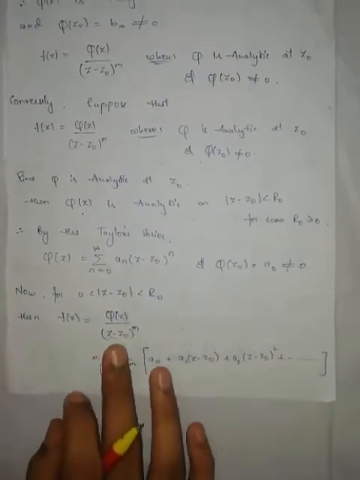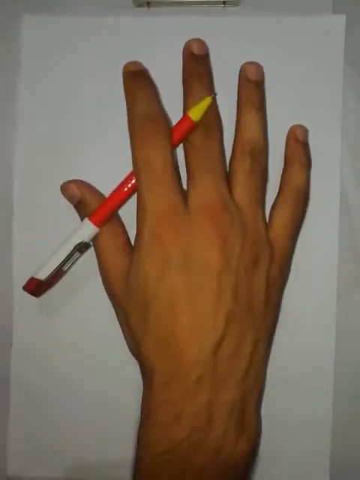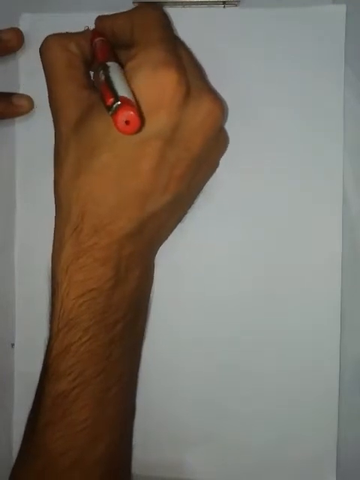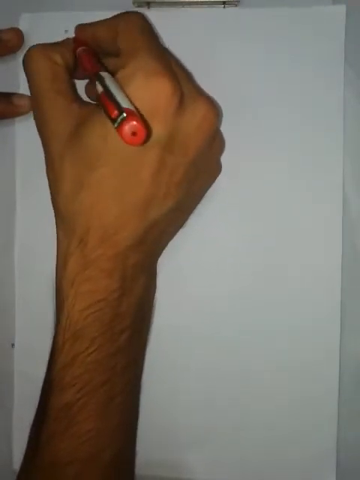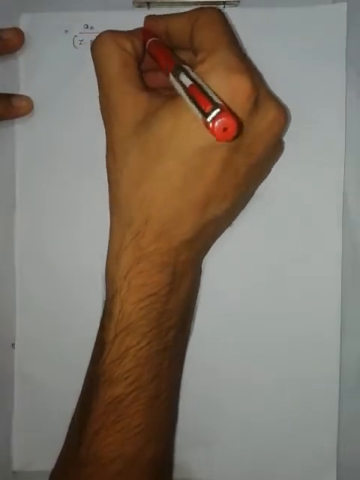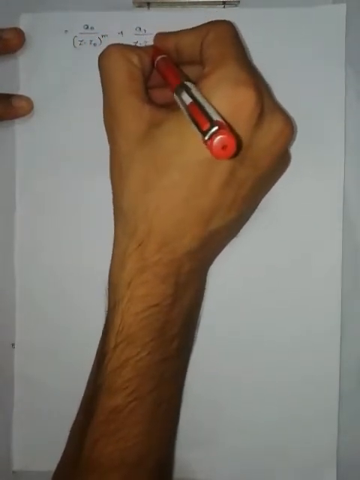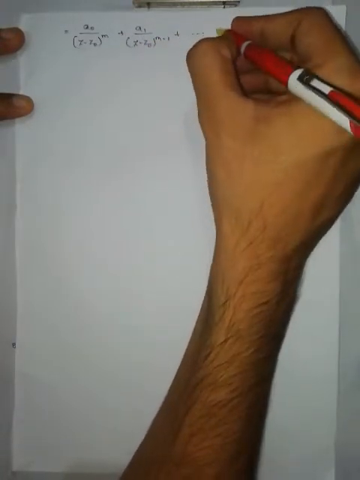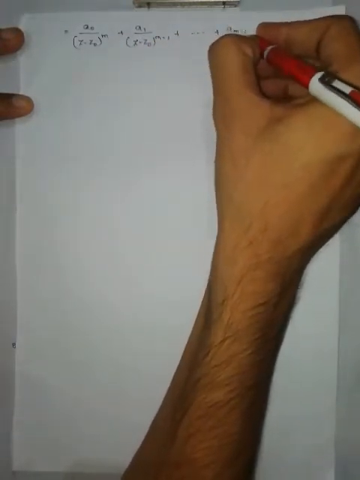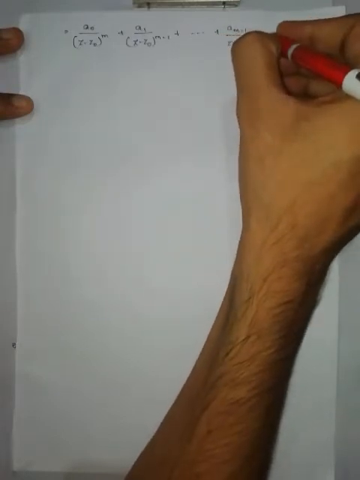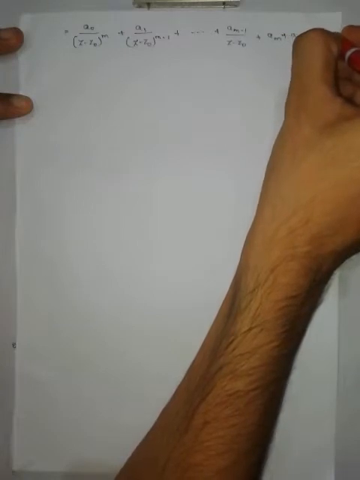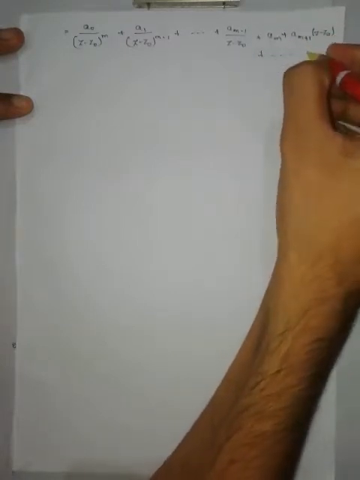Now multiply this inside. What you will get after multiplication is a naught by z minus z naught to the power of m plus a1 by z minus z naught to the power of m minus 1 plus so on plus am minus 1 by z minus z naught plus am plus 1 into z minus z naught plus so on.